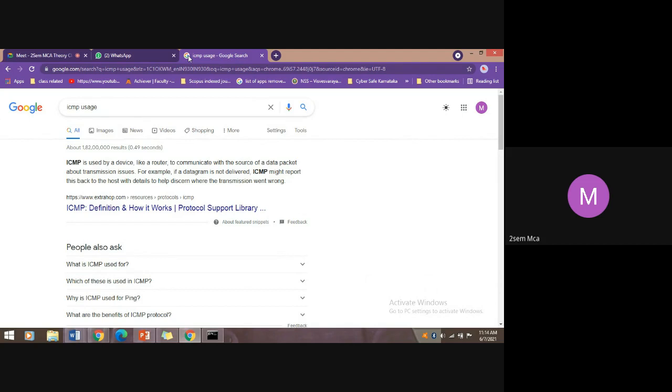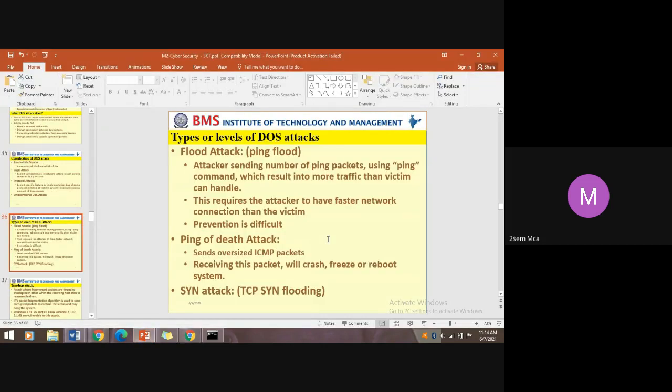Right? If something goes wrong, such as hardware failure or software failure, or the packet is corrupted due to some unwanted interference of the signals, there is a chance of that, right? So to report back to the source, these ICMP packets are used. So if you send oversized ICMP packets, probably you have heard about windowing, right? In networks.